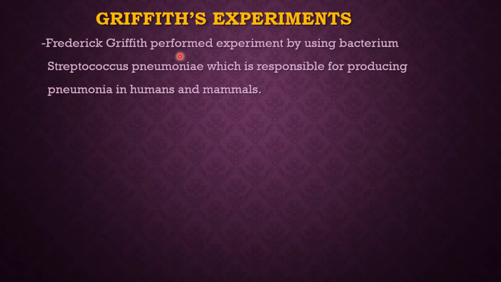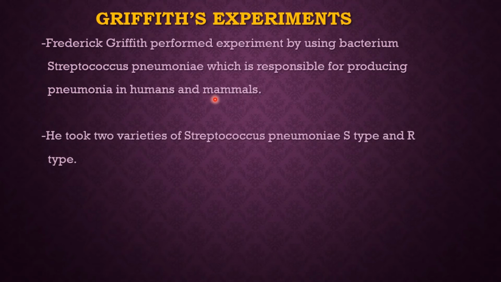Keeping this aim in mind, Griffith performed one experiment by using the bacteria Streptococcus pneumoniae, which causes pneumonia in humans and in mammals.